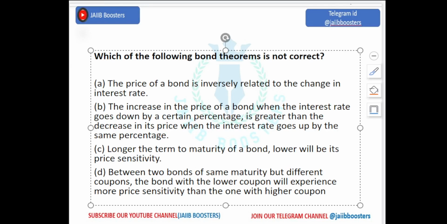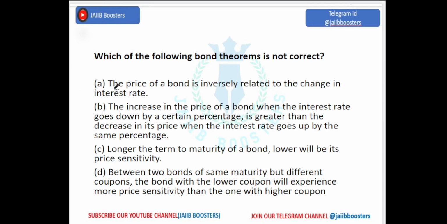Now, the price of a bond is inversely related to the change in interest rate. Means price is inversely proportional to R. Is this right or wrong?